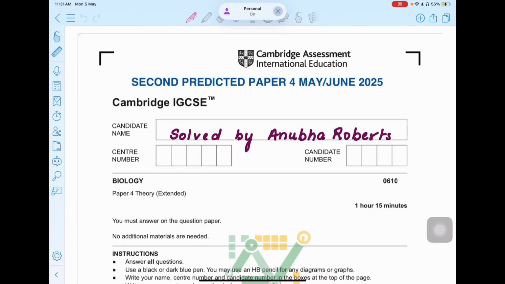predicted paper. And I know there's going to be a lot of tension building up and everything, anxiety and fear. But see, you have to create that balance to solve the paper in calm, and you have to relax yourself before giving the exam. Okay? So just focus on the revision right now, and everything is going to be fine. Don't let that tension overcome you, overwhelm you. Just relax, focus. And I'm going to share one more paper after this today itself.